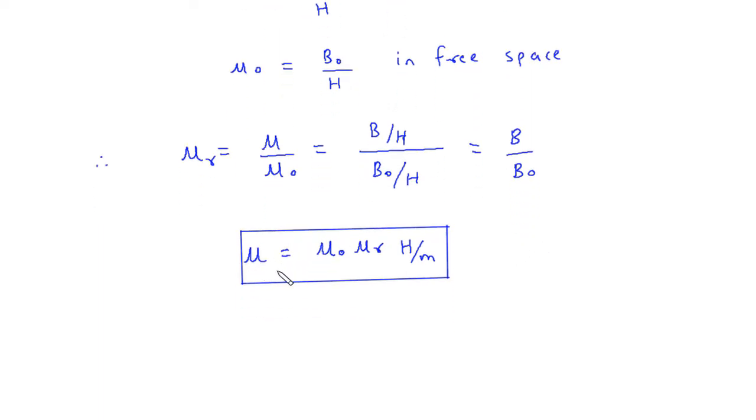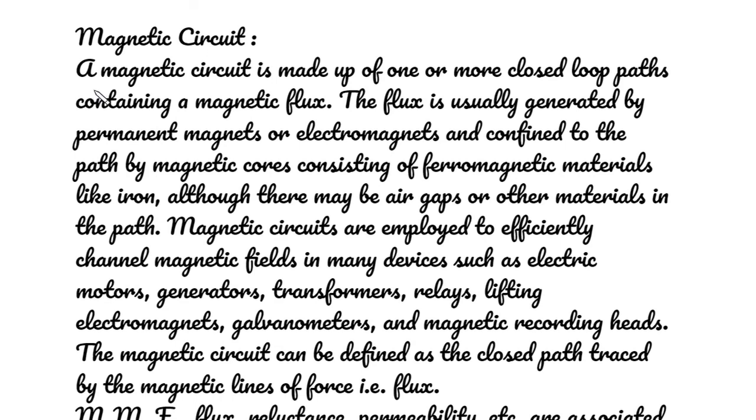Absolute permeability mu is equal to mu 0 into mu r, Henries per meter. Magnetic circuit. A magnetic circuit is made up of one or more closed loop paths containing a magnetic flux. The flux is usually generated by permanent magnets or electromagnets and confined to the paths by magnetic cores consisting of ferromagnetic materials like iron, although there may be air gaps or other materials in the path.